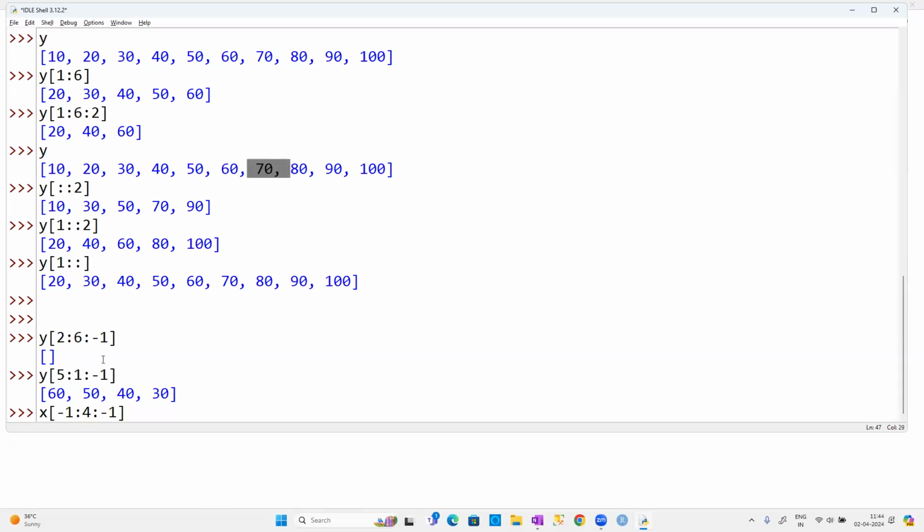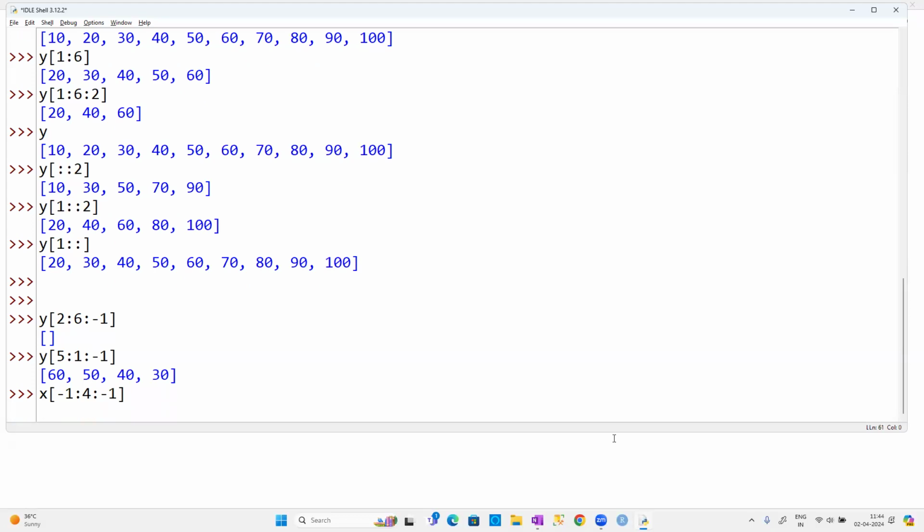Like that up to where, guys? Up to the fourth element. Fourth element means 0, 1, 2, 3, 4. So excluding this, guys, the output is going to be nothing but 100, 90, 80, 70, and 60, guys. So -1 is 2, which is going to be 4. So the output is going to be 100, 90, 80, 70, and which is going to be 60.